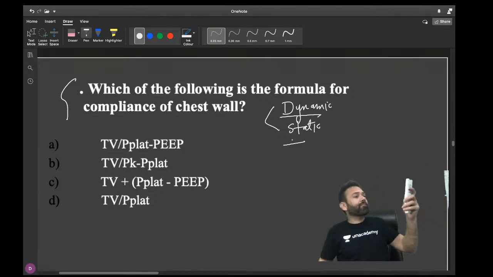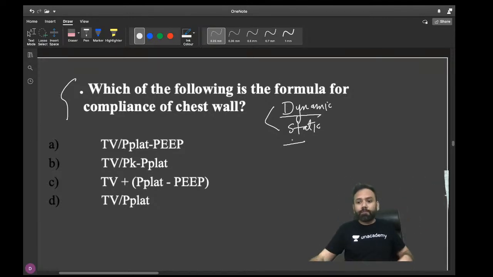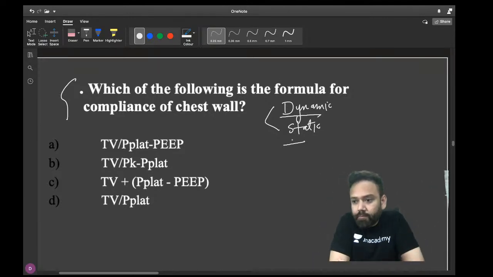What is your answer? So who is going to answer? Which of the formulas is the formula for compliance of chest wall? Anyone want to answer this question?